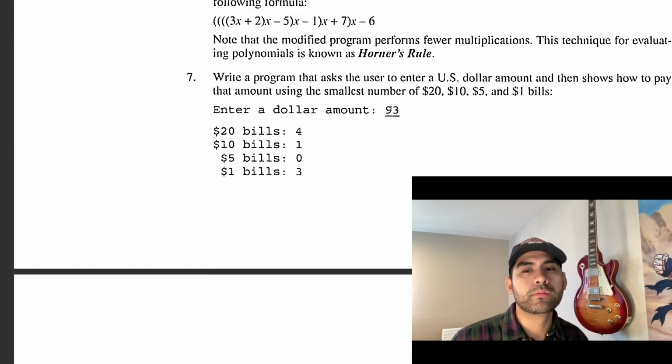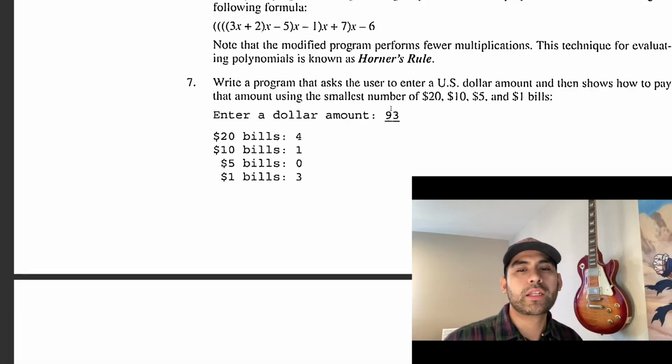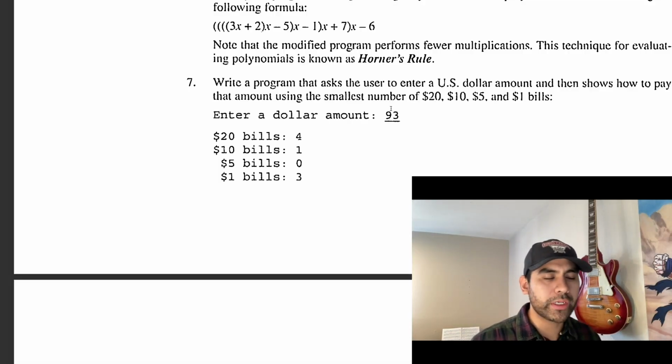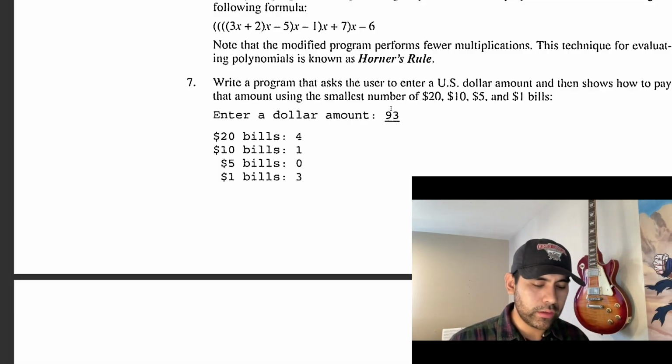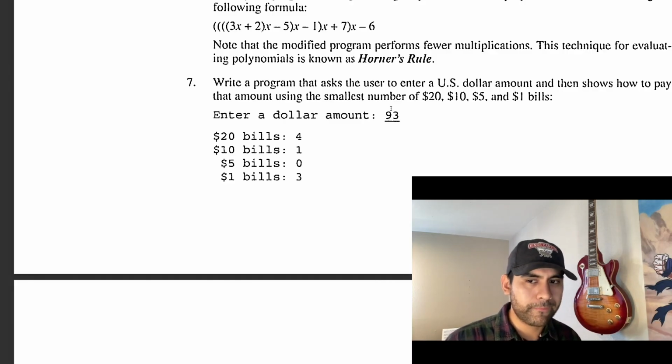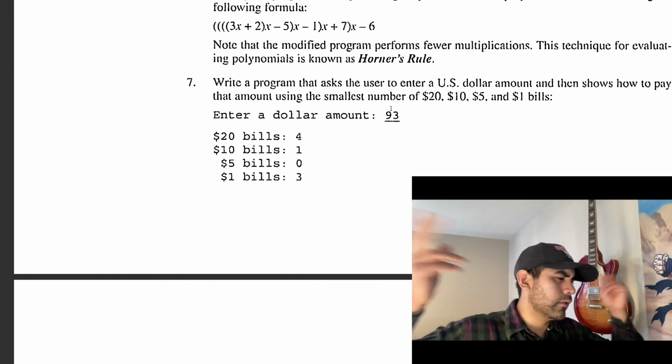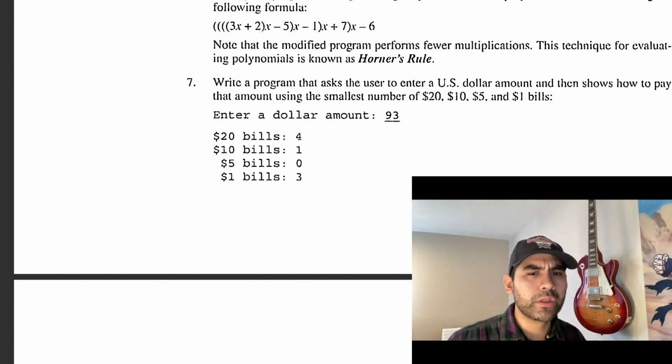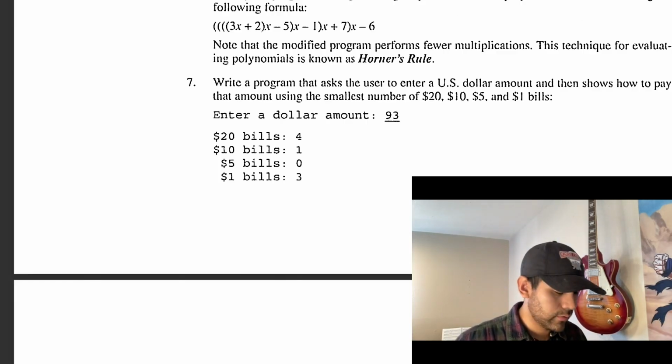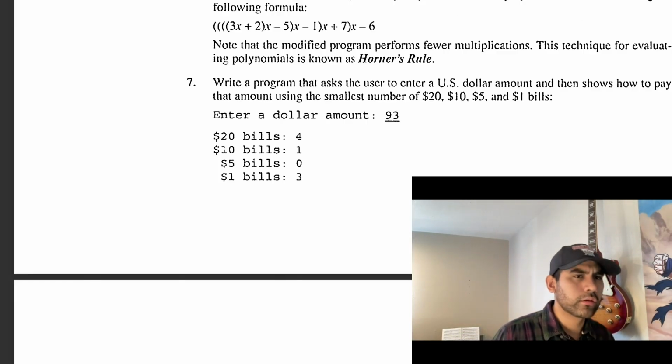We're going to need variables for 20s, 10s, 5s, and 1s. Let's start writing, let's start cooking, even though I don't know how to solve this right now. Okay, let's do this, come on.